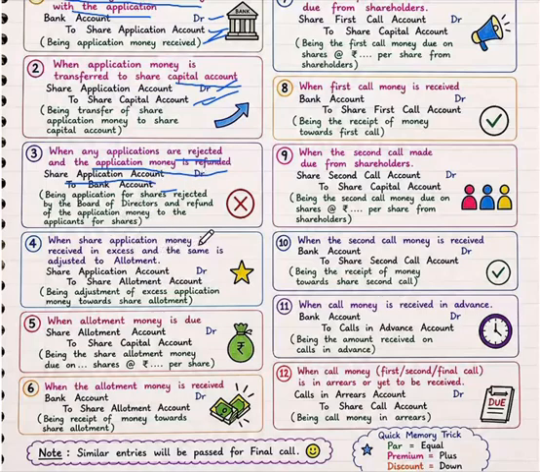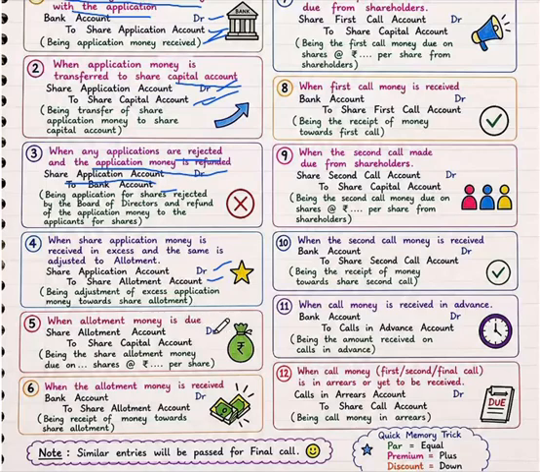And the fourth entry is when share application money is received in excess and the same is adjusted to allotment. In some cases, some shareholders pay excess money along with the application. In that case, the entry is share application account debit to share allotment account. The money received through the application should be adjusted to the share allotment account. So for that, this entry will be passed.